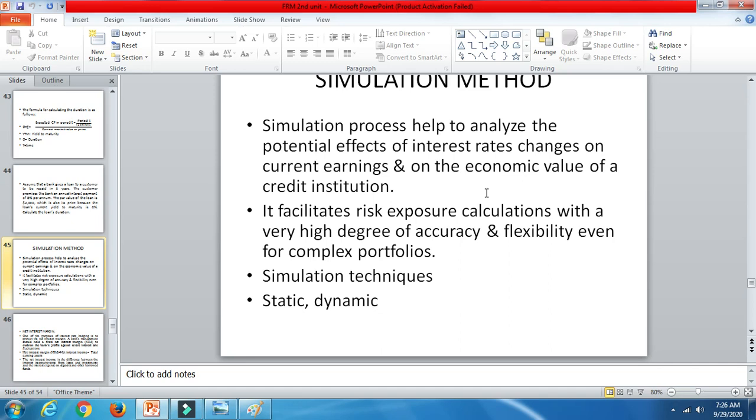Suppose you are earning a 4% interest rate per year on your savings, and your inflation rate is 3%. Then your real interest rate will be 1%, what you actually receive. So the nominal interest rate earning is 4, your inflation rate is 3, so the actual interest rate you are earning is 1% as such. That's what it is.